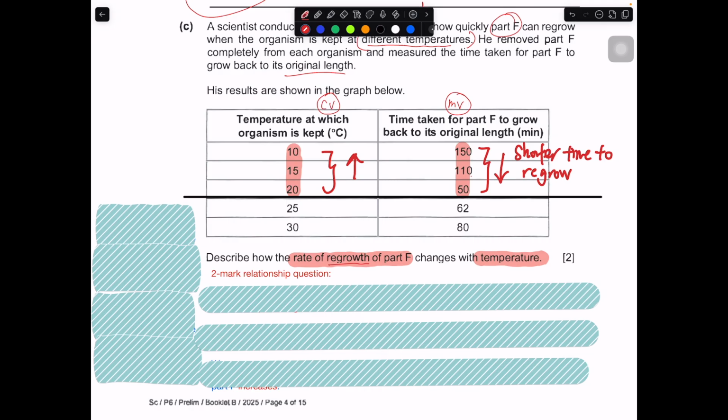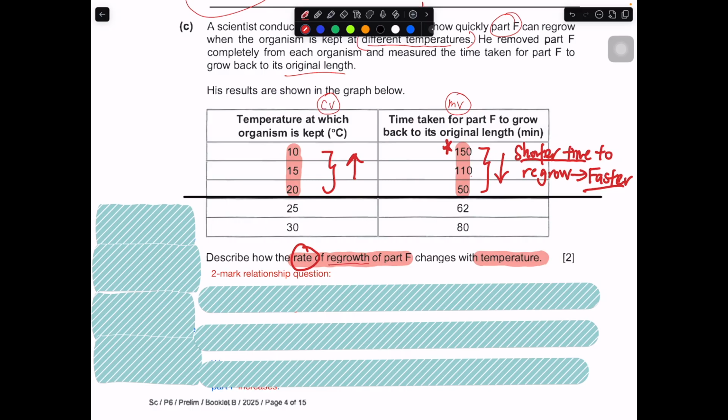Okay, so if you compare the rate, is it regrowing faster or slower? If you take a shorter time to regrow this part to its same original length, you're actually doing it faster. So in this part, if you take less time to do the same thing, you are actually doing it faster. The speed is faster. So in this case, when you read this number, you have to read this carefully. The number is decreasing, or the time is decreasing. It means that the rate of regrowth is faster.